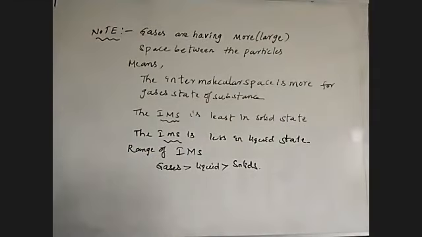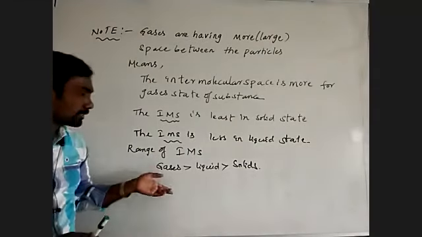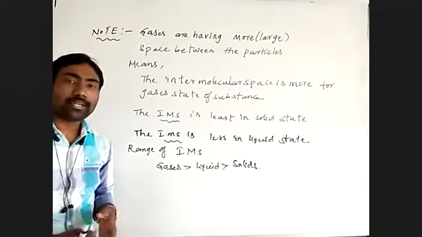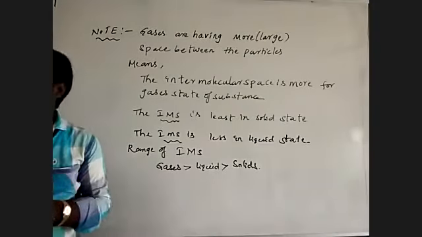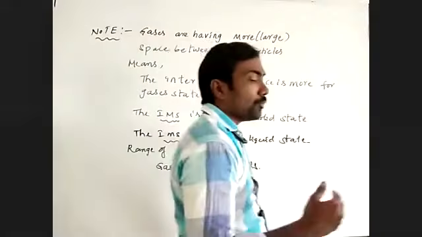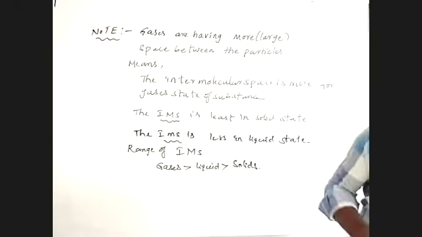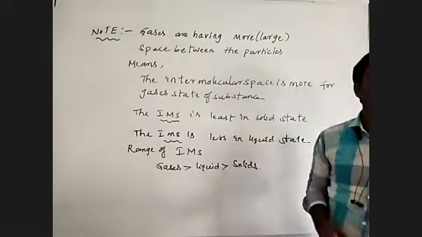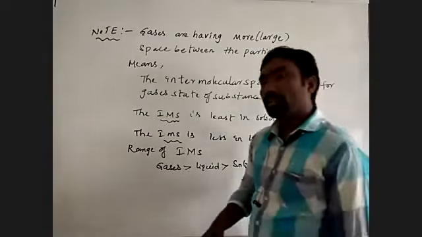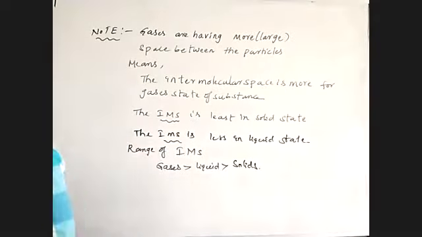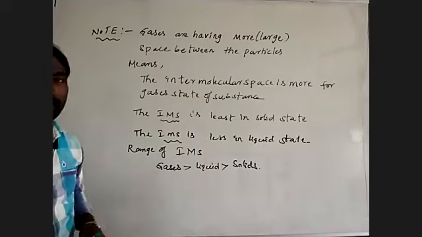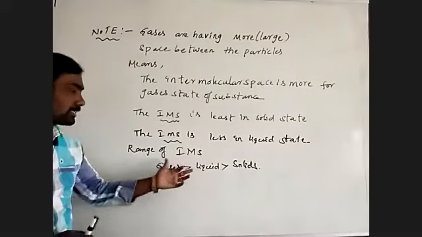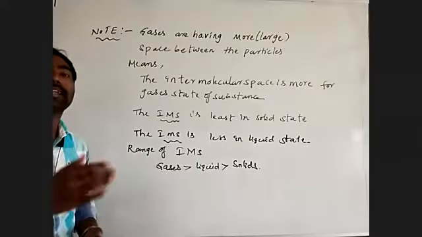The states of substances which have more intermolecular space can flow on any surface. That's why gases and liquids can flow on any surface.